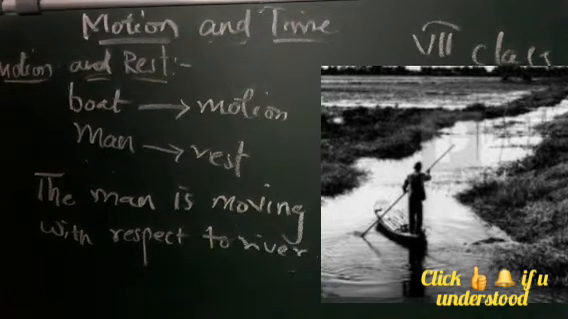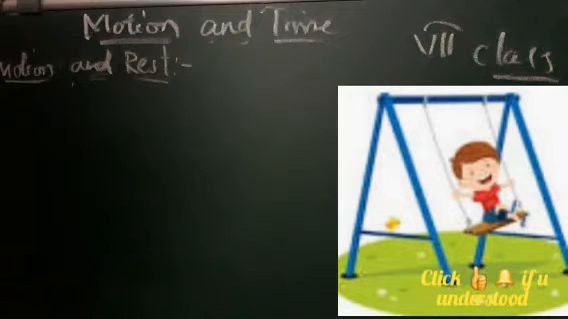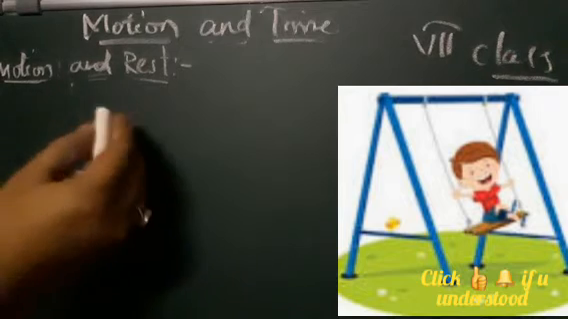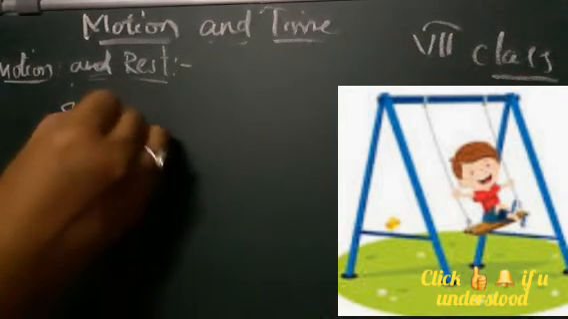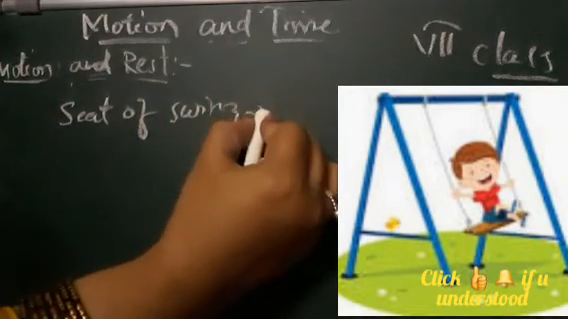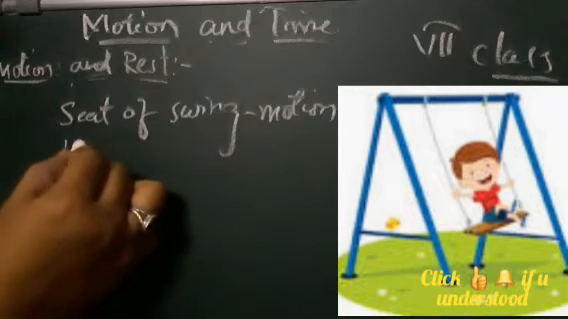Another example we can take is of a swing. In the garden, you are sitting on the swing. Okay, and your friend or your brother is pushing the swing. Now you can see that the seat of the swing is in motion. It is moving, and you are at rest.